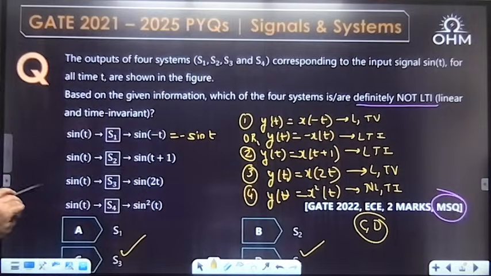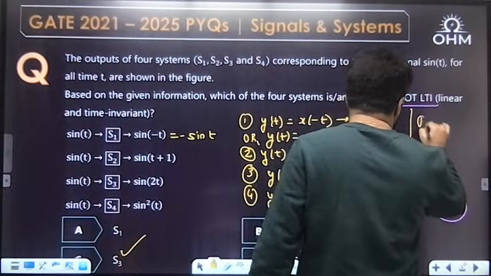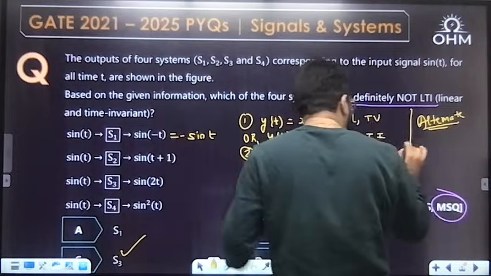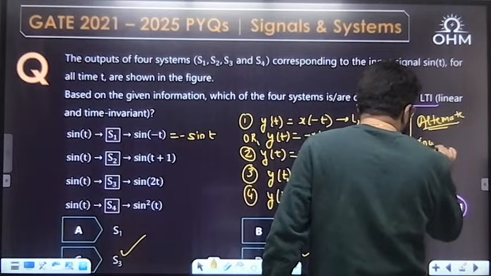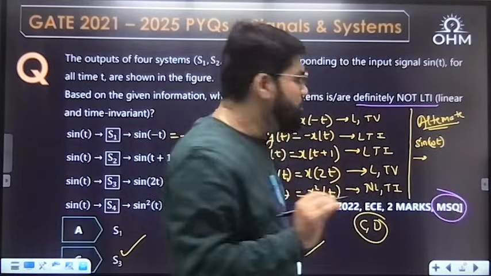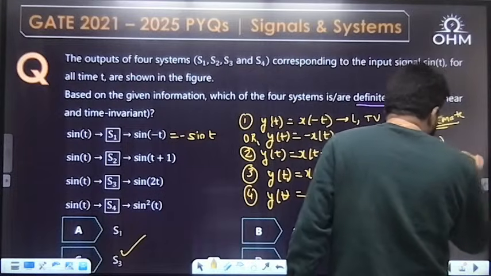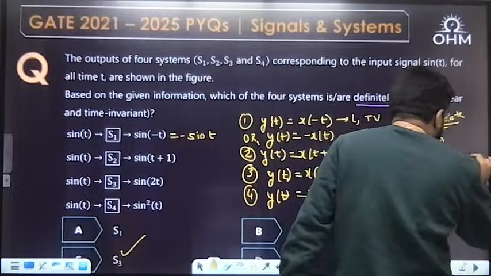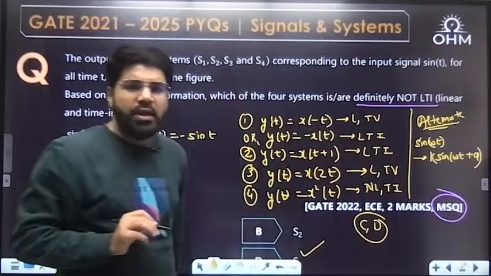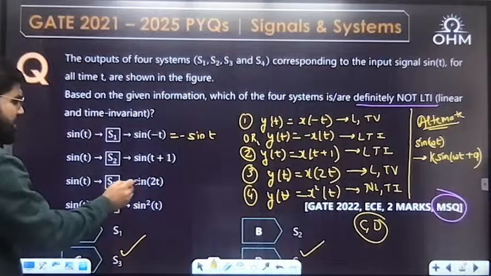One more way for this question, an alternate way. If the system is LTI, for any sine omega t, the output is a sinusoidal with the same frequency. There may be some phase shift and some amplitude change, but the output is sinusoidal of the same frequency. So this also tells you that this cannot be LTI.